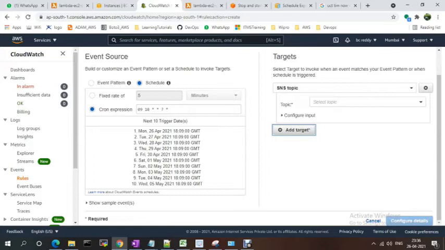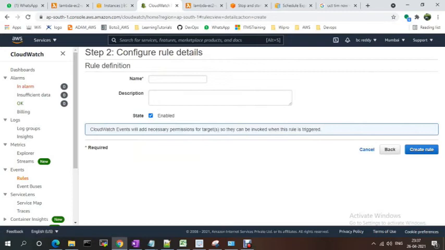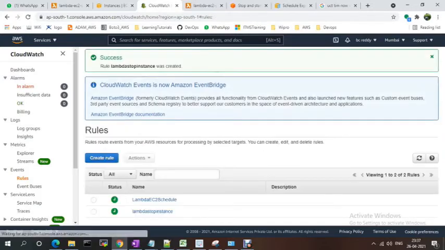I'm adding the target lambda function, stop instances, and configure lambda stop instances. I'm creating this one. Let's check whether this is working fine or not.